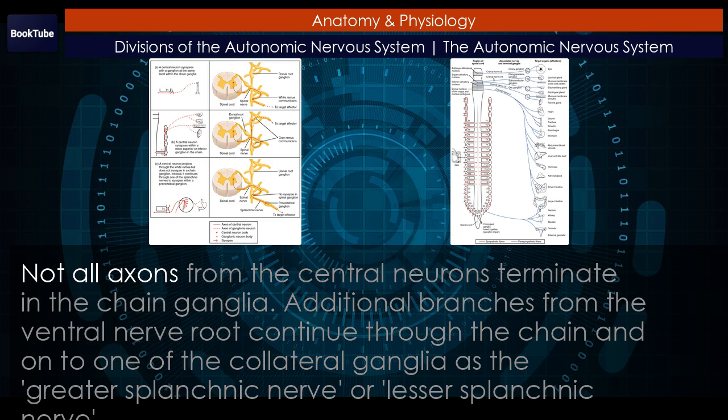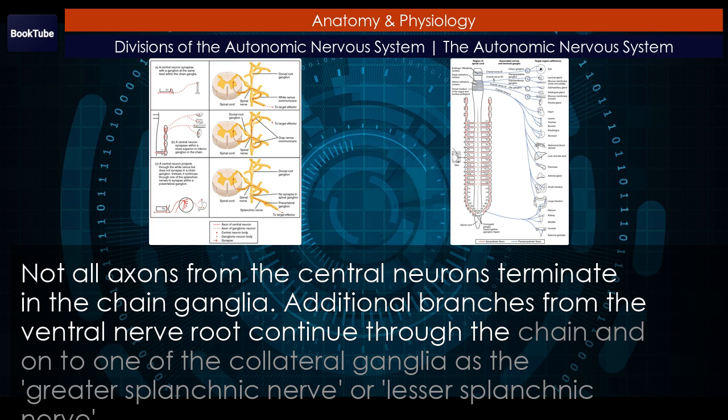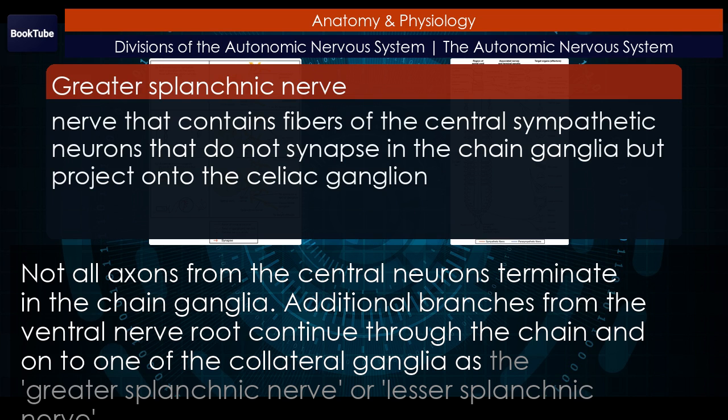Not all axons from the central neurons terminate in the chain ganglia. Additional branches from the ventral nerve root continue through the chain and on to one of the collateral ganglia as the greater splanchnic nerve, or lesser splanchnic nerve.